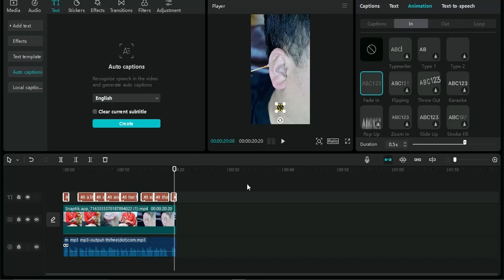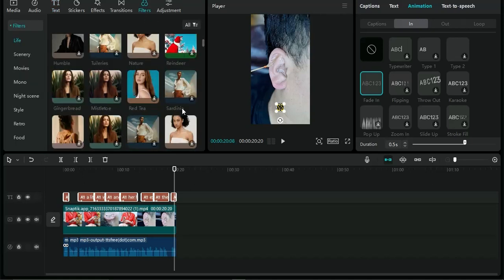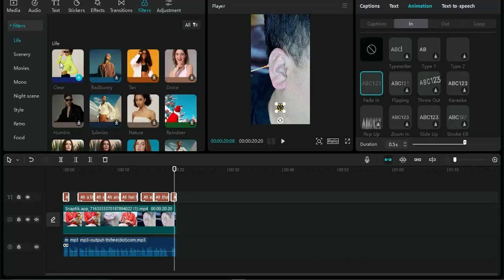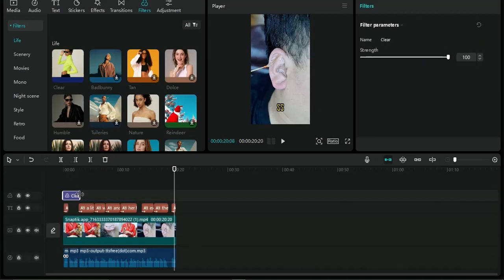So once that has been done, maybe I want to select a filter to make the video look quite better. I'm going to come onto the filter section, and you want to scroll through and select a very cool filter. So I'm just going to select this clear filter. I'm going to drag that and drop it in this section. Then you want to stretch this to fill the entirety of the video.